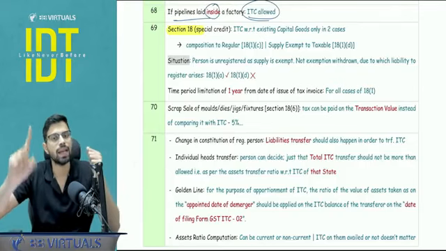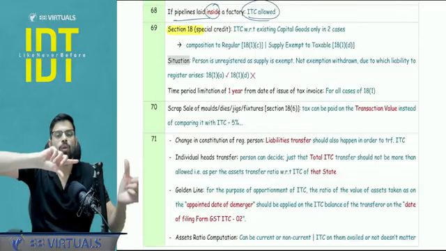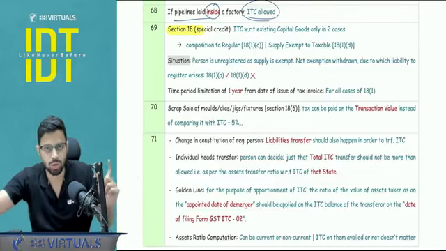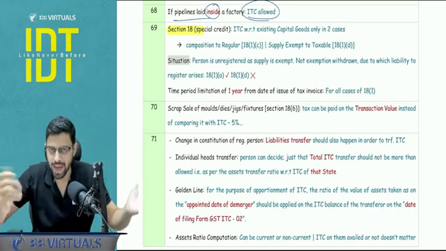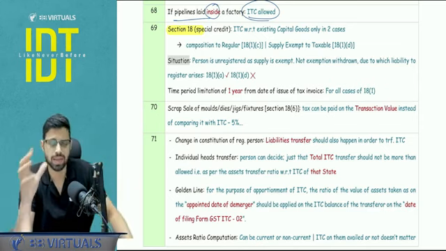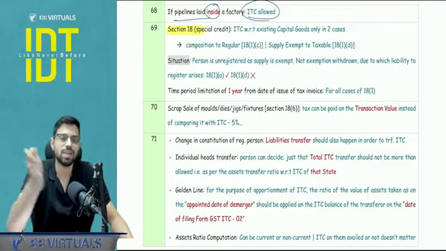18.1c and 18.1d, technically you are a registered person already, but what is happening in C and D is your composition to regular you are going. So from composition scheme to regular scheme, maybe your scheme is lapsing. And D is your supplies exempt and now it is taxable. Let's say the government has now made it a taxable supply. So that is 18(1)(c) and 18(1)(d).